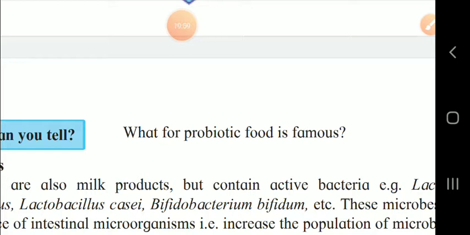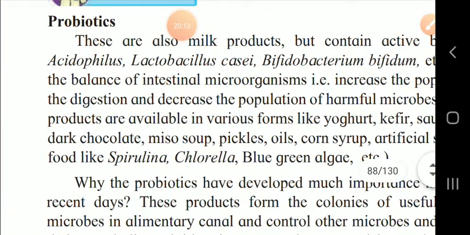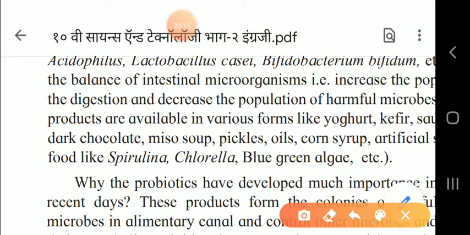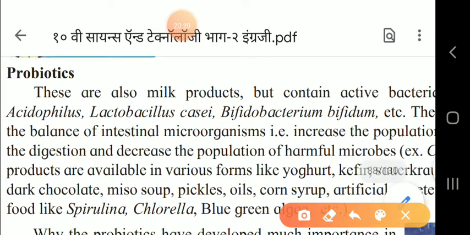Now here I will introduce you to what probiotics are. These are also called milk products.